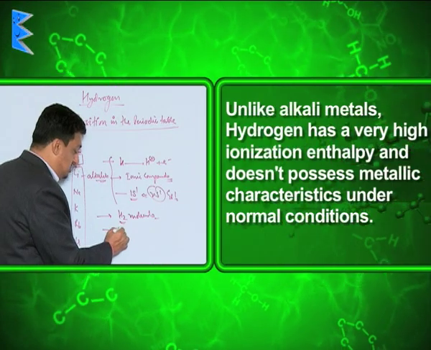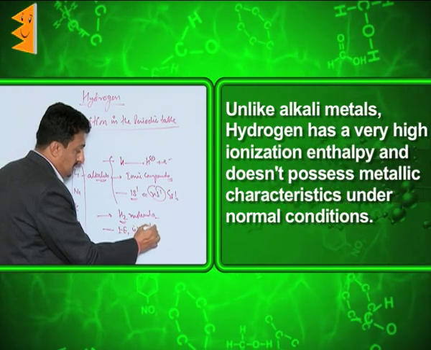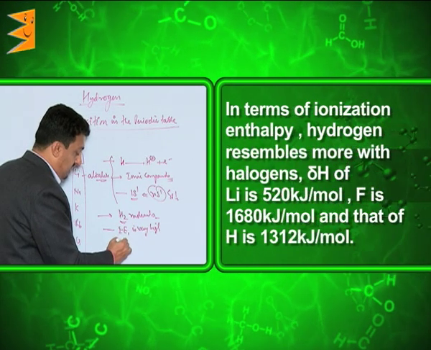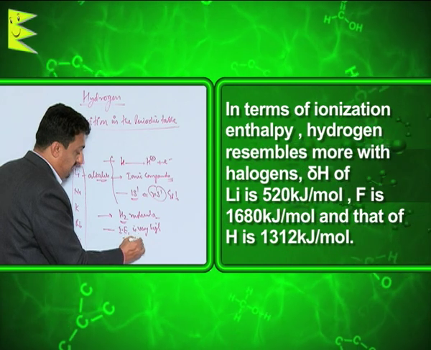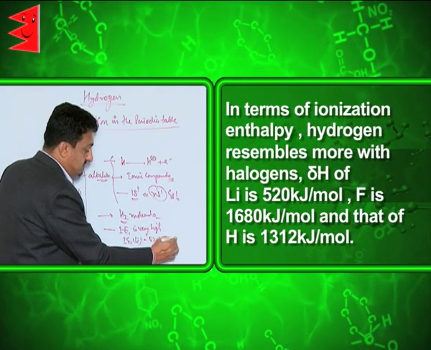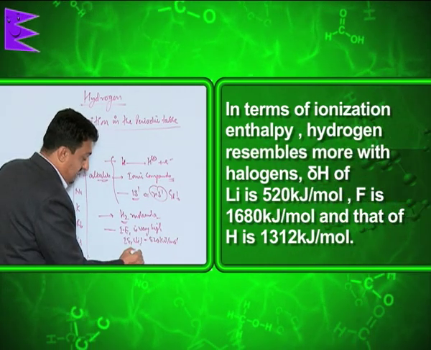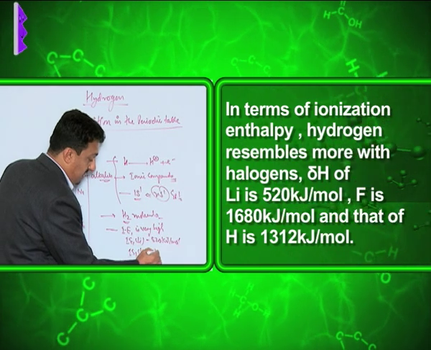Its first ionization energy is very high. The first ionization energy of lithium is only 520 kilojoules per mole, whereas the first ionization energy of hydrogen is 1312 kilojoules per mole.